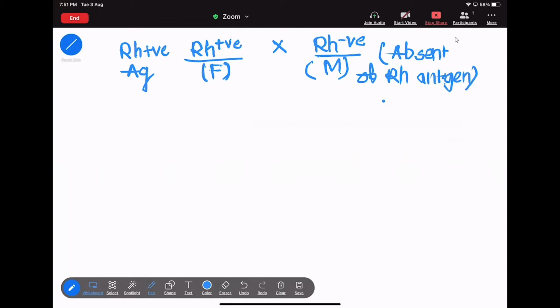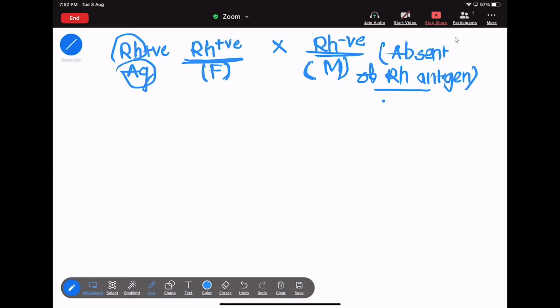If the father is Rh positive, that means the Rh antigen is present on the surface of the RBC. If the mother is Rh negative, that means the surface of the RBC doesn't contain any Rh antigen.